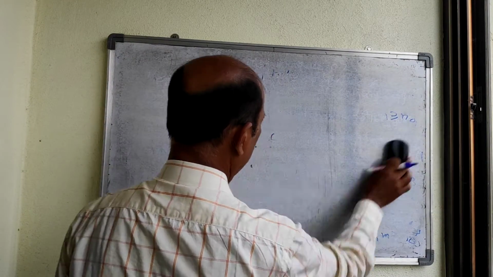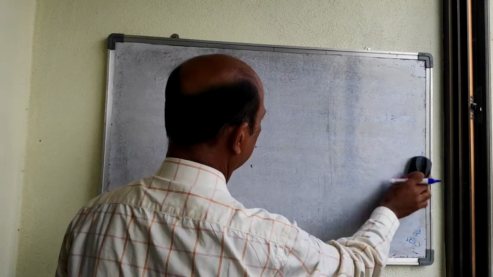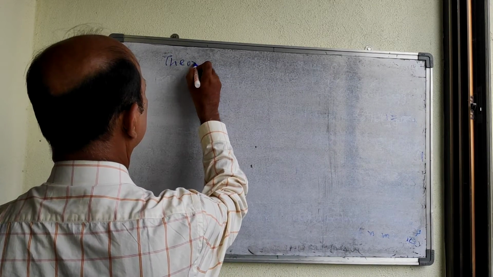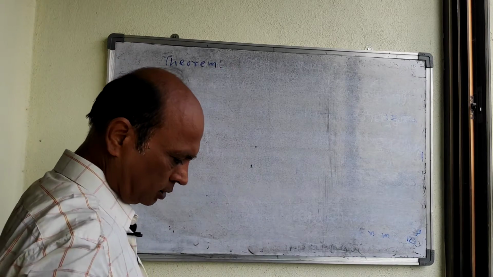Now we will see one theorem, that is an important theorem. So what is that?